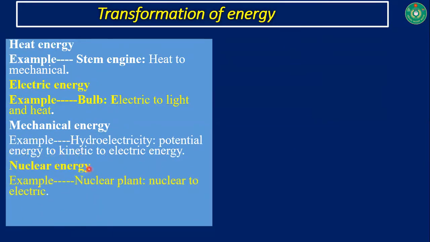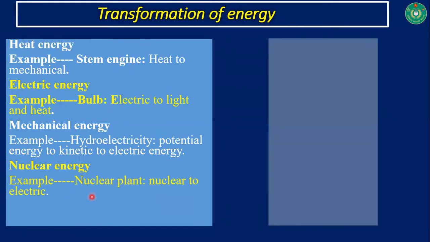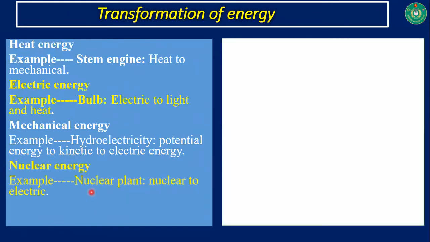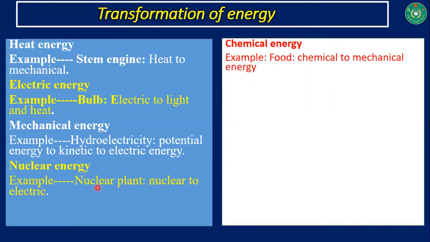Now, nuclear energy. A nuclear power plant is an example of nuclear energy. Nuclear energy is converted to electric energy here. Chemical energy: we are having food. From this food, chemical energy is being converted into mechanical energy, and by using this energy, we are doing different types of work.